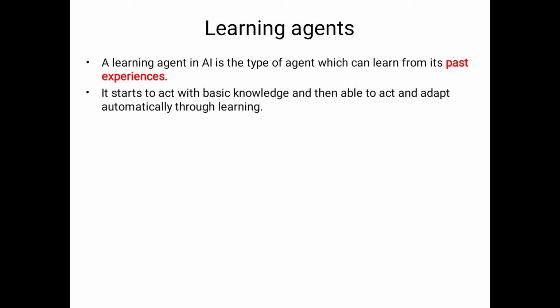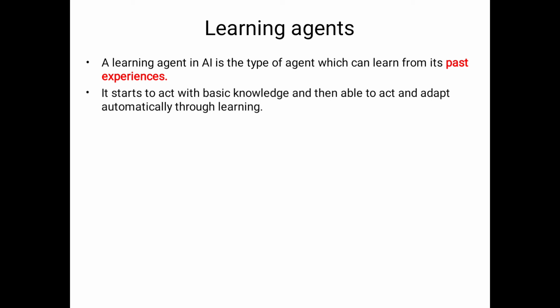Suppose in that game the learning agent loses the game. Definitely it analyzes how I lost the game, what are the wrong steps I considered. The agent will consider what the wrong steps were. Based on those things, definitely for the next game it will be well prepared. So it learns from the past experiences.